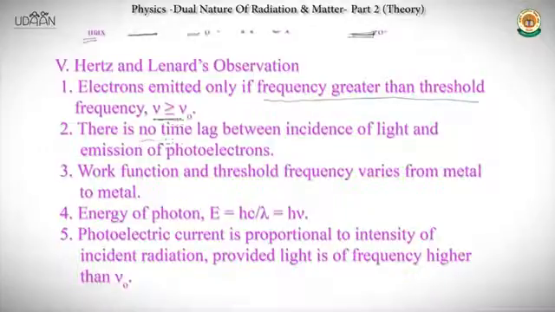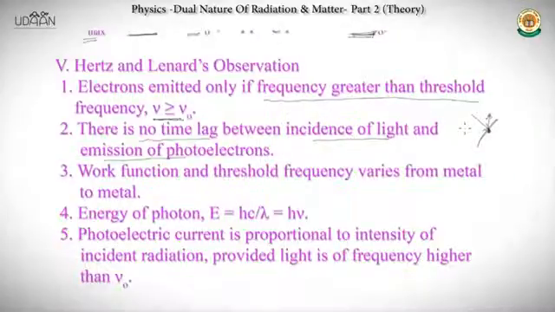And there is no time lag between incidence of light and emission of photoelectrons. If this is a surface and a photon of the required frequency hits the surface and causes photoelectric emission, the electron would come out instantly. There will be no time lag.